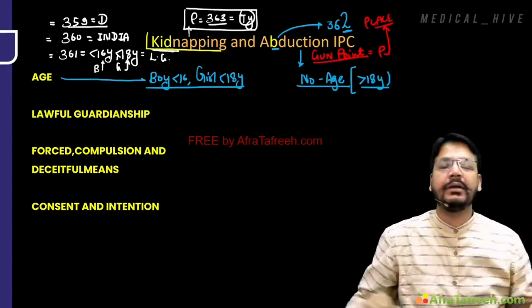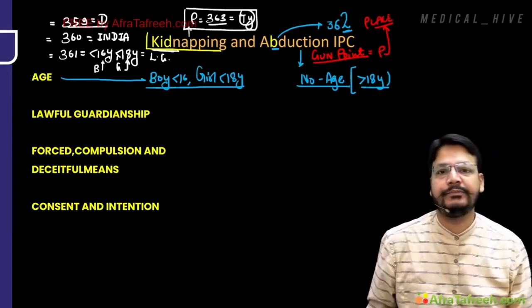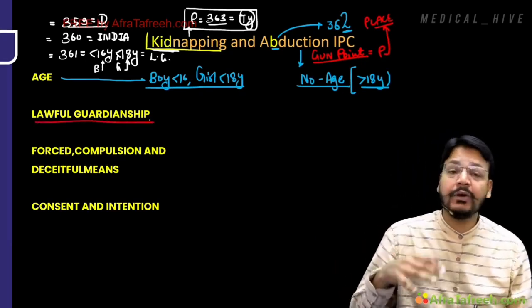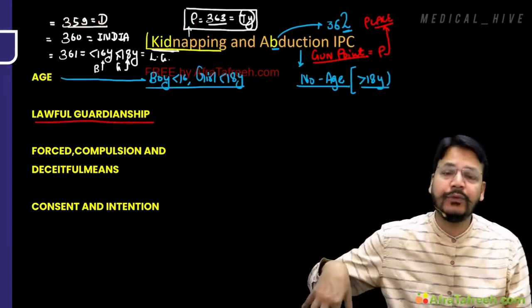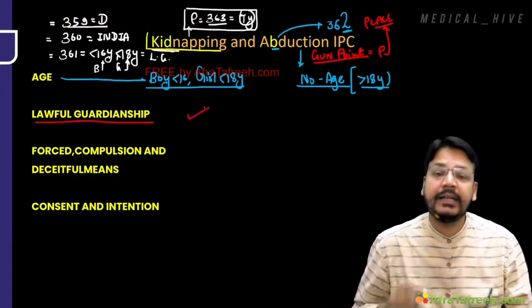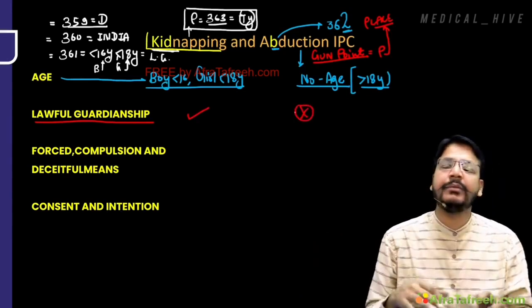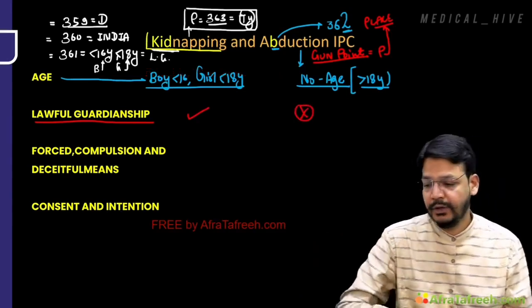आप किसी को एक कमरे में बंद कर दो. After 18, it would be abduction. Now, sir, it is lawful. You are taking away because the minors are in lawful guardianship. So here it is under the lawful guardianship you are taking away, but lawful guardianship doesn't matter because it is above 18 years of age.